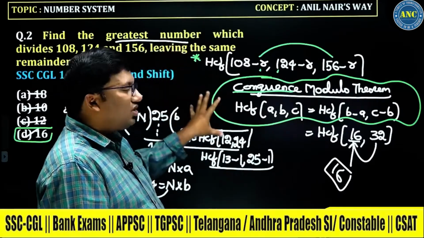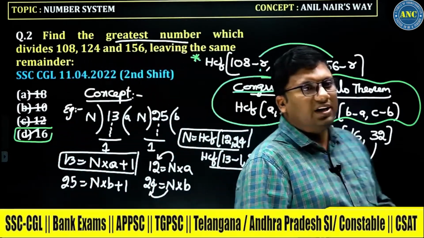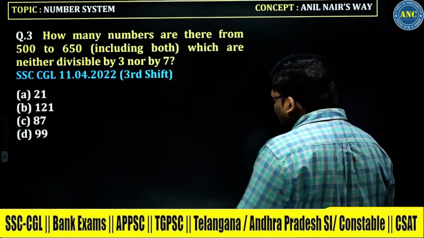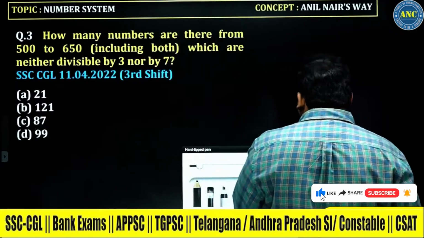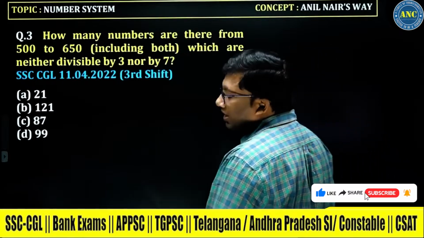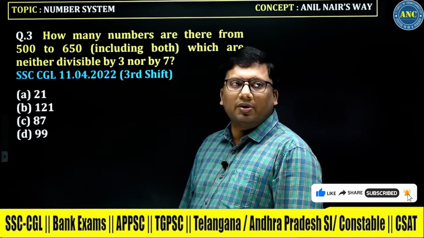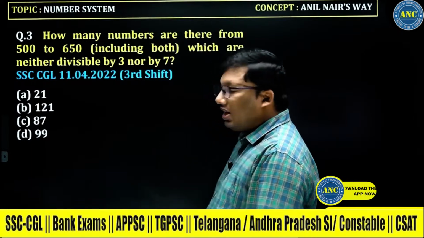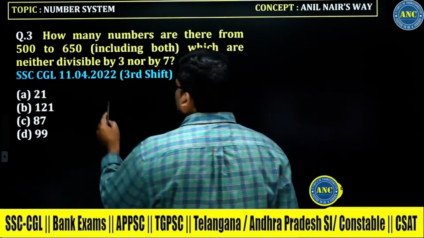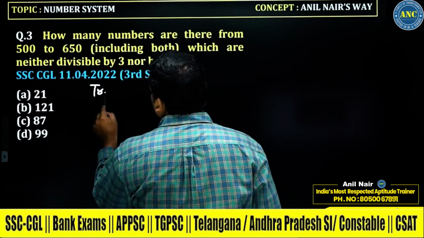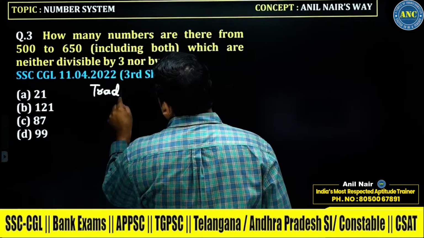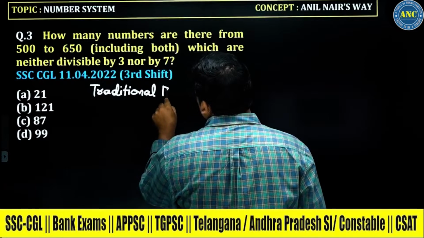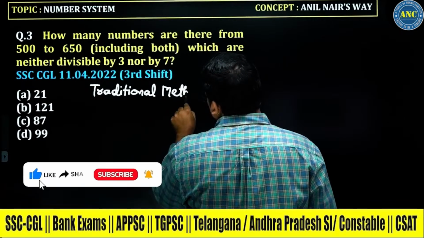Instead of directly solving the question, I will give you the entire background of the question. This one: how many numbers from 500 to 650, including both, neither divisible by 7... I need to include 500 and 650. This is how almost every teacher, every institute, every book will solve it. Then I will tell you Anil Nair's way of solving the question. Traditional method.